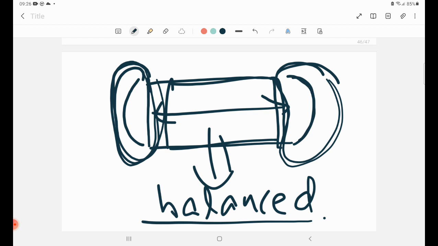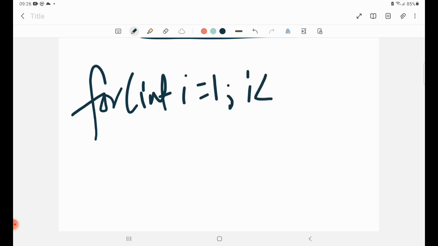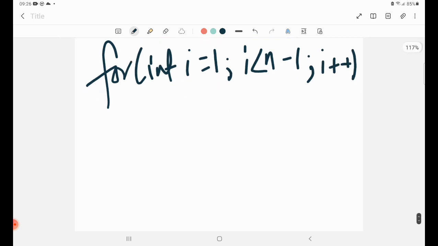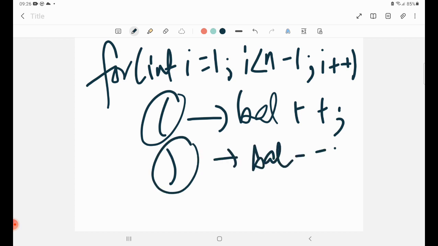So despite removing these, you're not able to make the sequence unbalanced, which means that we simply need to check for int i equal to 1 and i less than n minus 1, i plus plus, and then we need to check the balancing part. How do we check the balancing part? It's very simple: if we encounter an opening bracket, we will make a balance variable and do balance plus plus, and if you encounter a closing bracket, you will do balance minus minus.